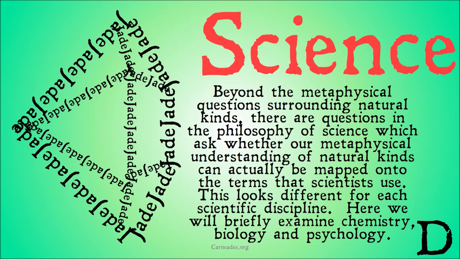Now, beyond these metaphysical questions surrounding natural kinds, there are questions in the philosophy of science which ask whether these metaphysical understandings of natural kinds can actually be mapped onto the terms that scientists use. Do these complicated metaphysical ideas actually correspond to ideas in science, or are philosophers out of touch with what science is actually doing? This looks different for each scientific discipline. It seems that there might be a good argument for naturalism in a particular discipline, but conventionalism in another, or promiscuous realism in another. Here we're going to briefly examine chemistry, biology, and psychology.